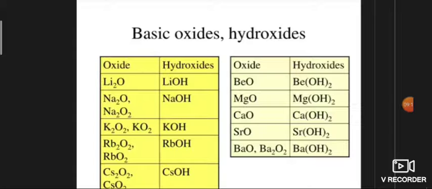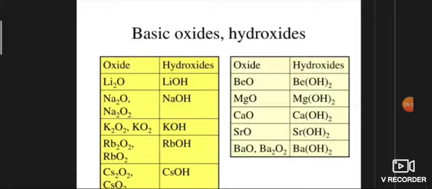Oxidizing nature of oxides. The peroxides and superoxides react with water to form hydrogen peroxide and oxygen, and act as strong oxidizing agents. Sodium peroxide is widely used as an oxidizing agent in inorganic chemistry.